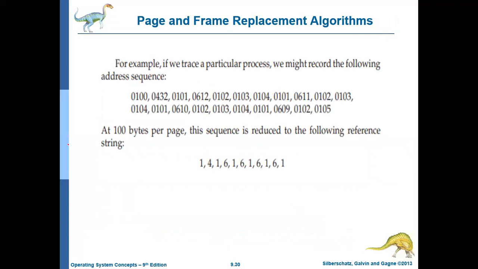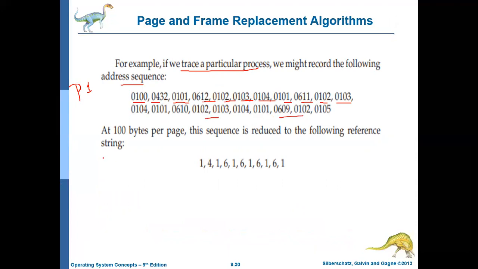So here is a small example. If a particular page replacement algorithm refers to these locations, these are the memory locations referred to by this particular process. If we trace a particular process, we might record the following address sequence. Say a process P1, these are the addresses it has referred to while executing.